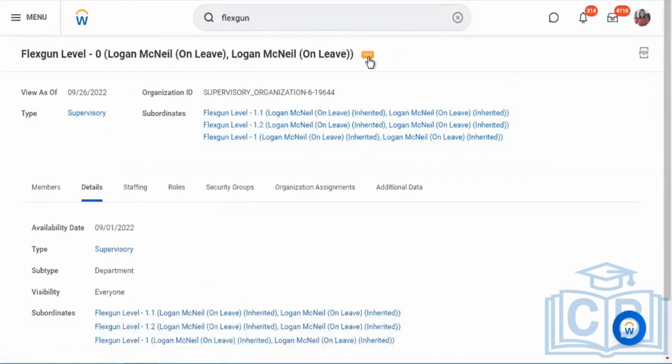Supervisory organizations let you hire people into organizations. Without these, you cannot create positions. Without positions, you cannot hire people. If you are hired in an organization, that is because there is a supervisory organization which has a manager assigned, who manages the team which you are part of. Without a supervisory organization, there won't be any hierarchy which allows you to hire anyone.